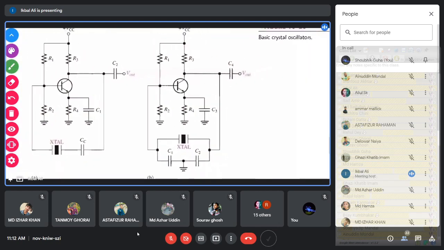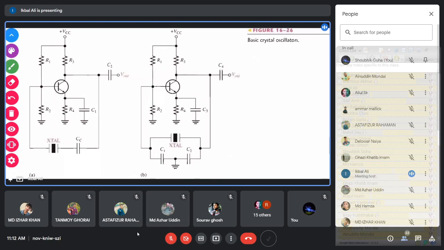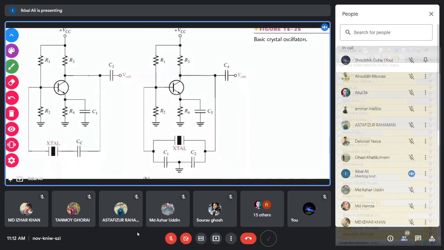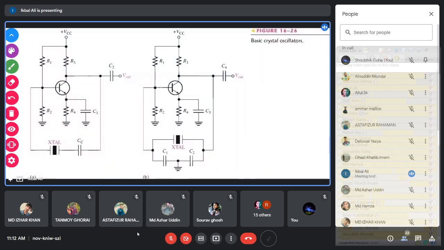You can see from this figure that the rest of the circuit is similar, because you are already familiar with the Colpitts oscillator. You have an amplifier and the beta network, and in place of the beta network you connect a crystal. So first we will discuss the circuit familiar to you. Look at this second circuit.